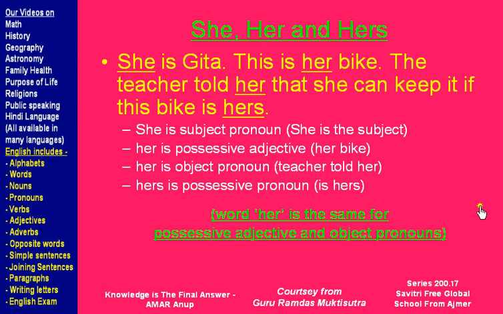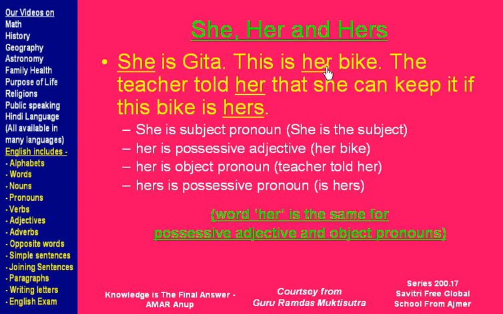Next we look at she, her and hers. She is Geeta. This is her bike. The teacher told her that she can keep it if this bike is hers. In "she is Geeta," she is the subject. We have seen that before.